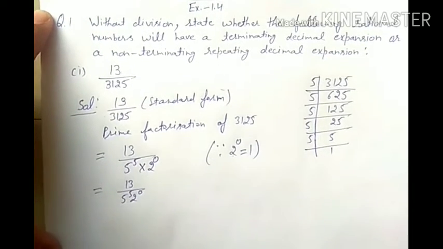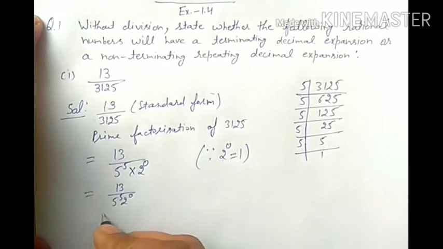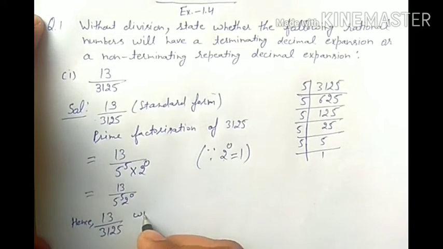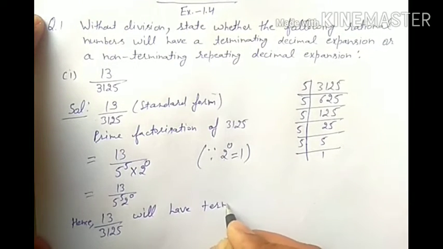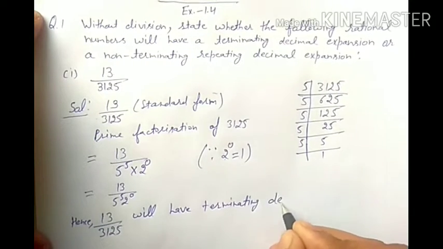So we can directly write that 13 by 3125 will have a terminating decimal expansion.